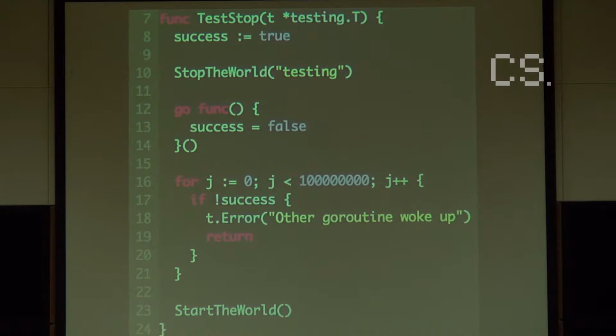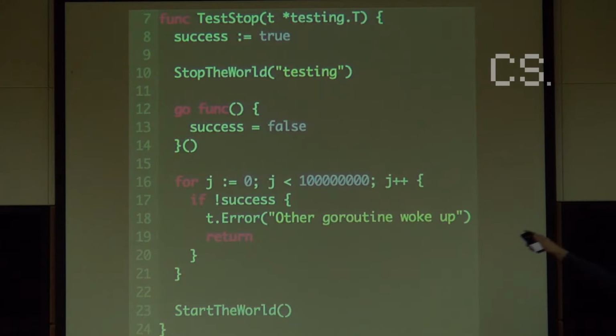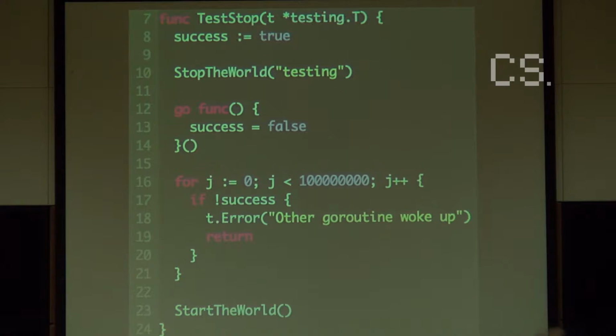So here's an actual test that I wrote to make sure that this works. What this does is at the top, it sets a value to true. Then it's going to try to run a Go routine that's going to overwrite this value. And then it's going to check whether the value is still true. So normally in Go, it does 100 million iterations.